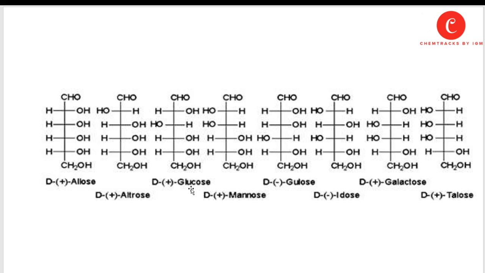The representative of these six-carbon sugars is glucose. Fructose is also a six-carbon sugar, but fructose contains a ketonic moiety. All of these structures contain CHO, the aldehydic moiety. So these are some monosaccharides, or simple sugars, with the aldehydic moiety.